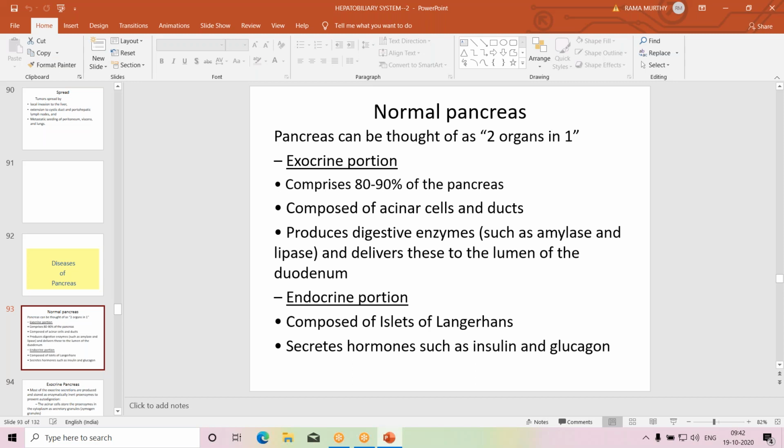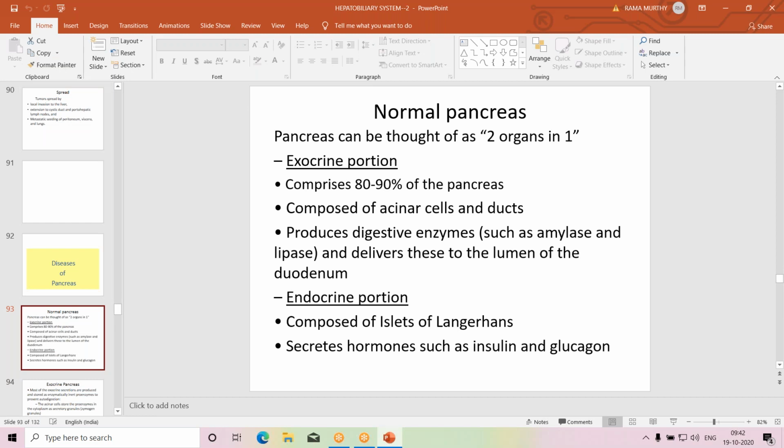There are at least 20 digestive enzymes produced by the pancreas for digestion of food. Amylase digests carbohydrates, starch. Lipase digests fat. Trypsin and chymotrypsin digest proteins. So there are a number of enzymes which digest various components of the diet.